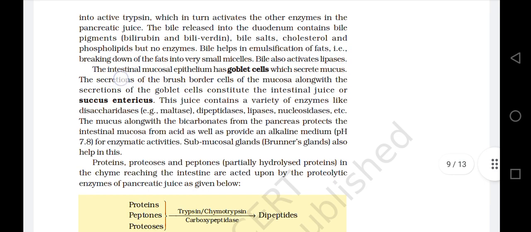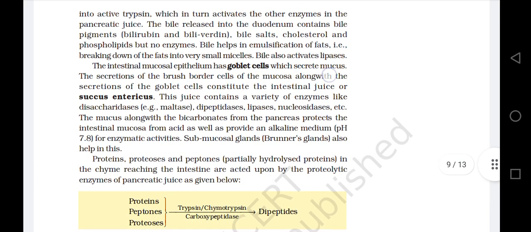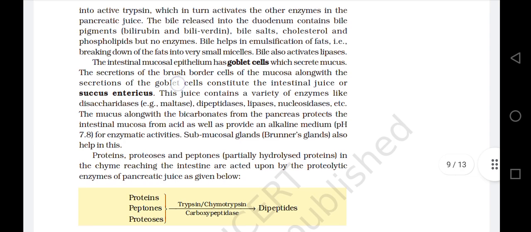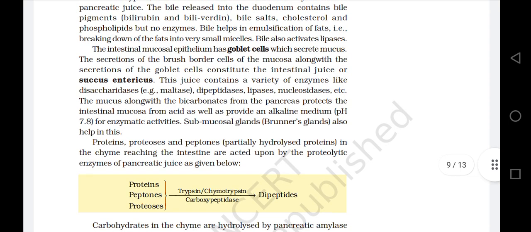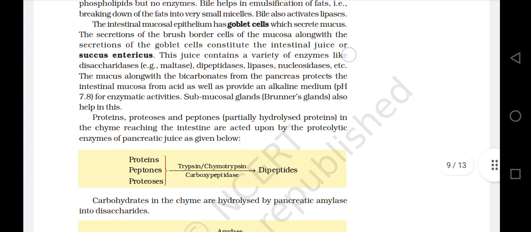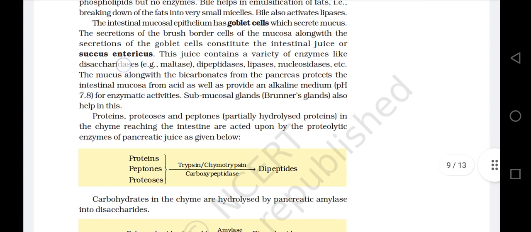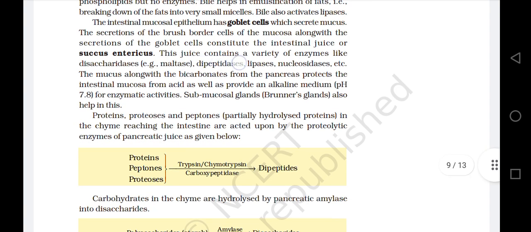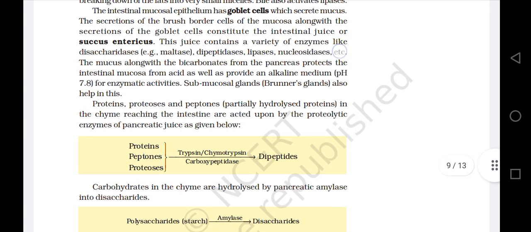The intestinal mucosal epithelium has goblet cells which secrete mucus. The secretions of the brush border cells of the mucosa, along with the secretions of the goblet cells, constitute the intestinal juice or succus entericus. This juice contains a variety of enzymes like disaccharidases, for example maltase, dipeptidases, lipases, nucleosidases, etc.